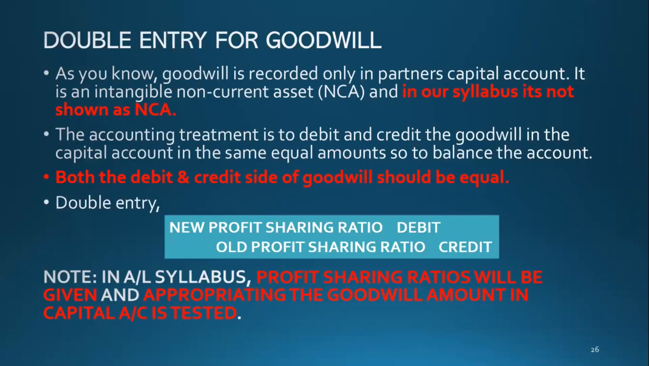Now, this is the double entry for admission and retirement for goodwill. You only need to remember that, even in an admission or a retirement, the double entry for goodwill is the same. New profit sharing ratio debit, old profit sharing ratio credit. This is the same double entry.